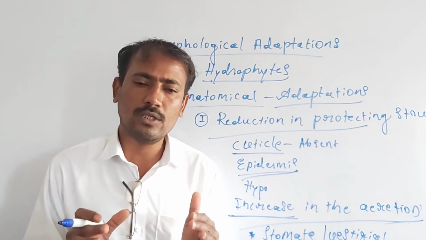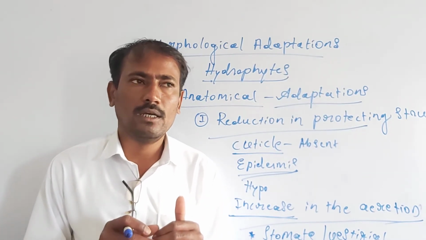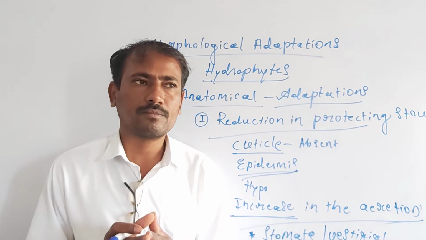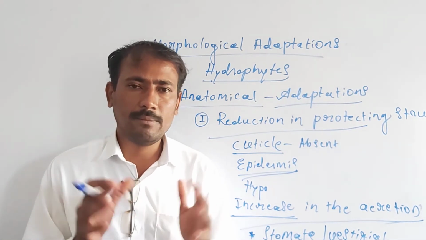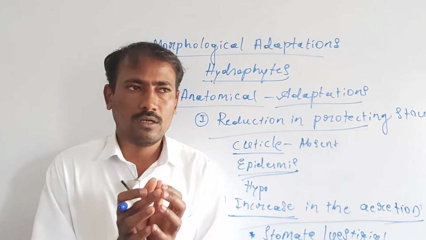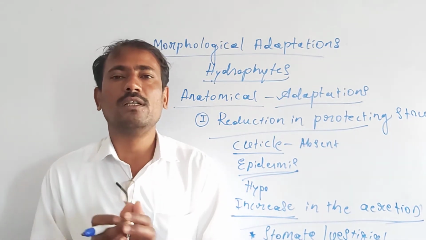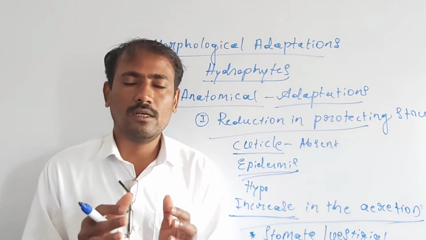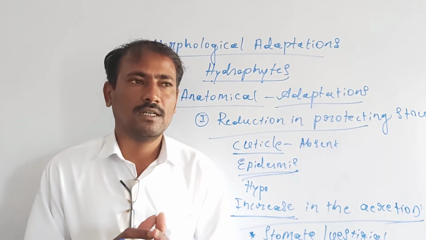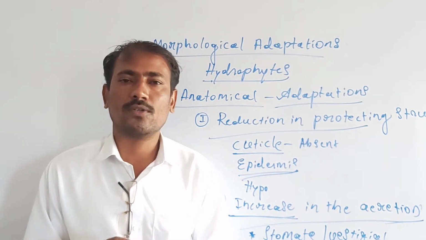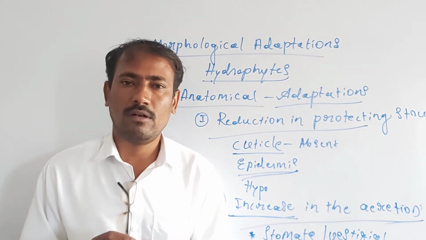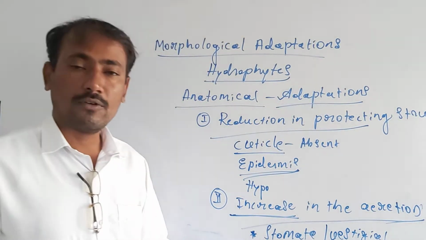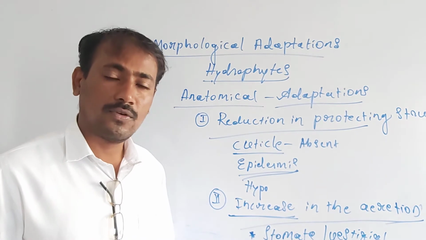Whatever amount of oxygen is released during photosynthesis as a byproduct, it may come out and be released to the environment, that is the water or the external atmospheric air. Sometimes it may be retained within the air chamber. This oxygen is again reutilized for the respiration process. So in this way the hydrophytes get more oxygen, which is required for their survival, with the help of the aerenchyma tissue. This is one of the very important anatomical adaptive characters of hydrophytes.